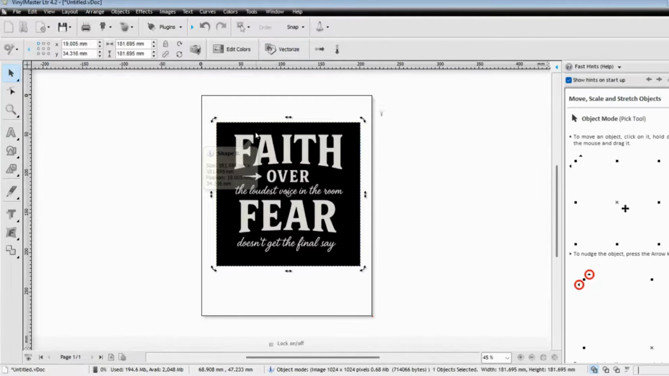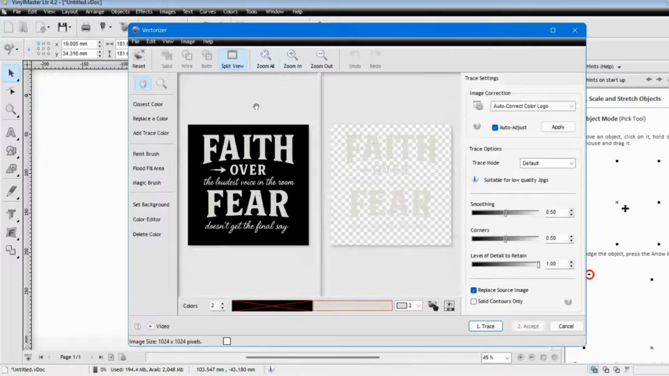This software program was made to be used with a cutting machine, right? But we are just using the vectorized portion of this to create the images. We're not concerned about the cutting machine. So the first thing you want to do is go ahead and hit vectorize, and instantly it's going to vectorize your image.